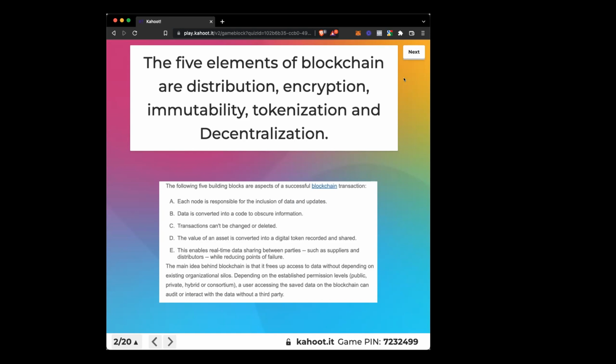That is the tokenization. And the last thing is this enables real-time data sharing between parties such as suppliers and distributors while reducing points of failure. And that is the whole decentralization, where it's not locked up in a specific computer or one server. The information is spread across every single person who's using the blockchain.